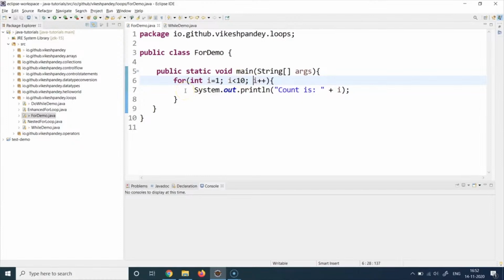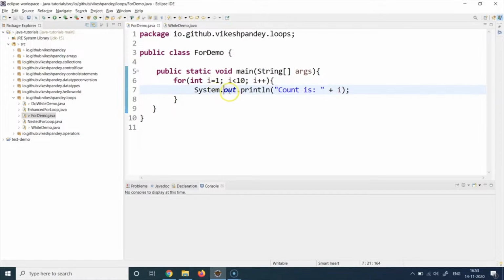Technically, what I am saying here is start with i equal to 1 and then check the condition i less than 10. In the first step, it will be checking if 1 is less than 10. If the condition holds true, go inside the for loop, execute the statement at line number 7, and then go back to this particular statement. So we do i plus plus, i becomes 2, and then you again go back to the condition and check if 2 is less than 10. Yes, it is. So again you go inside the for loop and do whatever is written there.